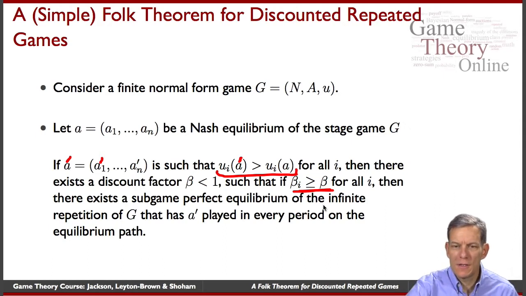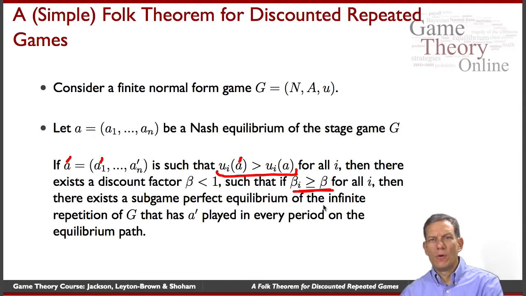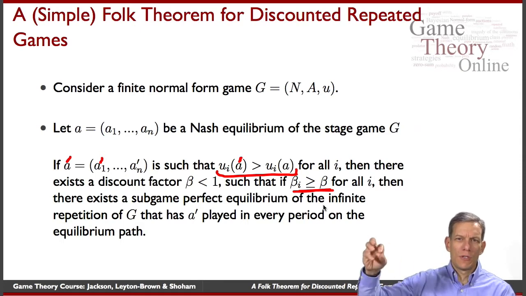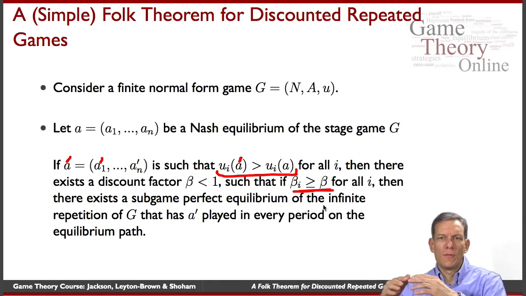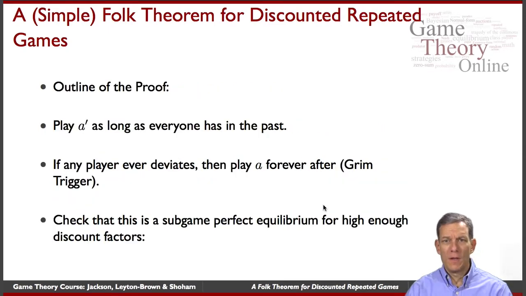So what this is telling us is the logic that we went through in those two examples of prisoner's dilemmas, where we found the discount factor either a half or at least 7/9, etc. Take any game, find a Nash equilibrium of that, and then find something which is better than that, which you'd like to sustain in an infinitely repeated game. And you can do the same logic that we did in those examples in the general case, where there'll be a high enough discount factor that'll make that sustainable. Basically the proof of this theorem is very similar to what we went through in those examples.